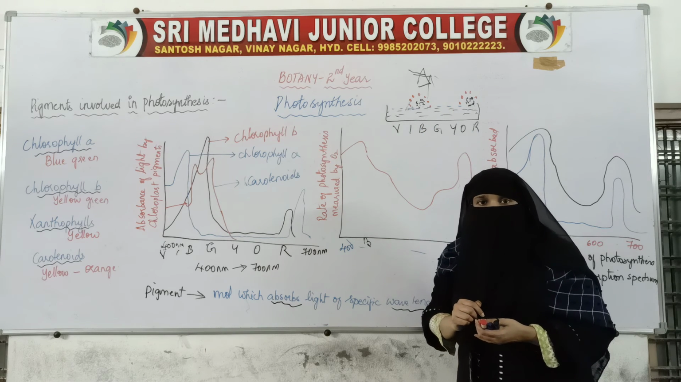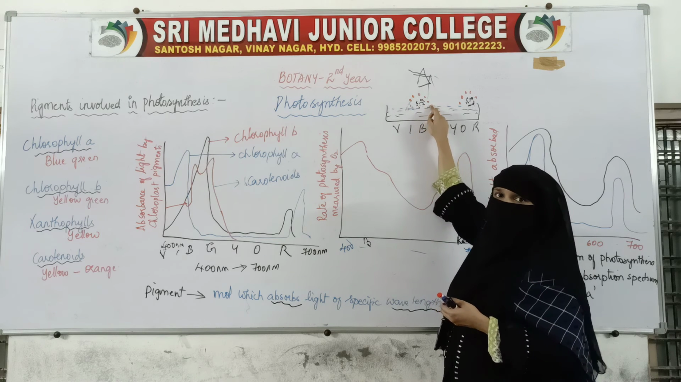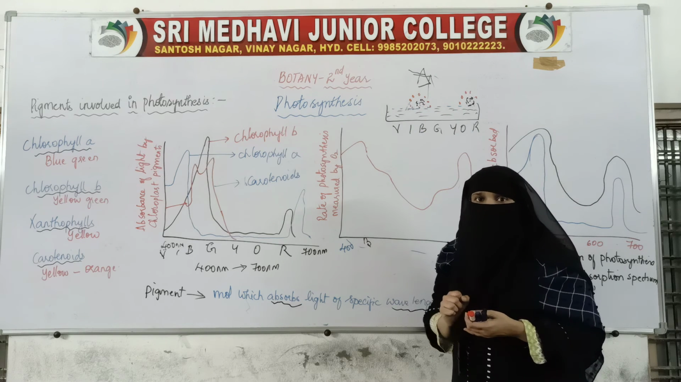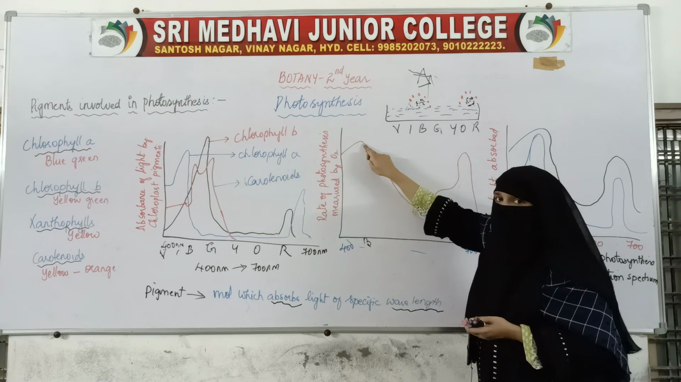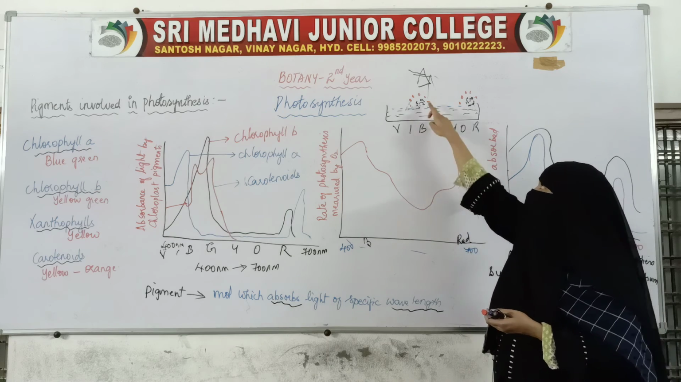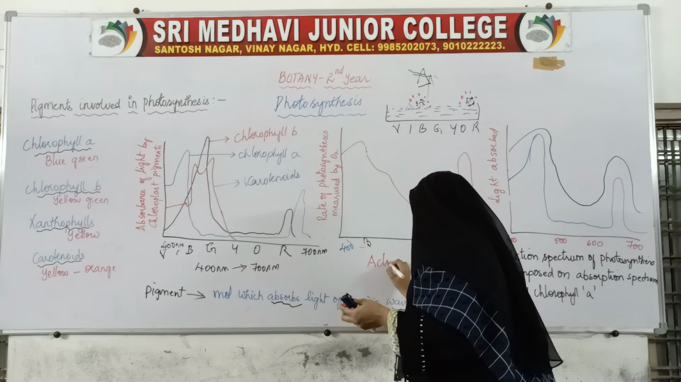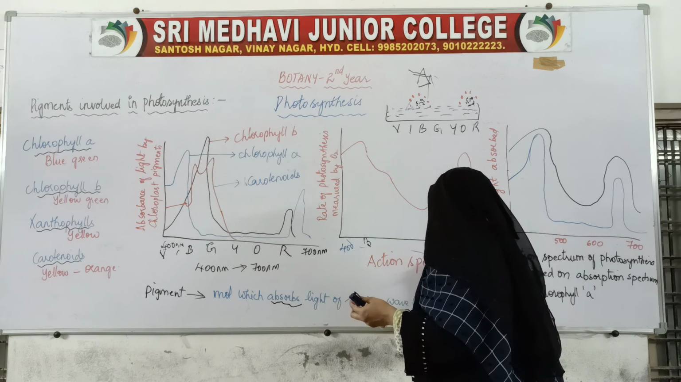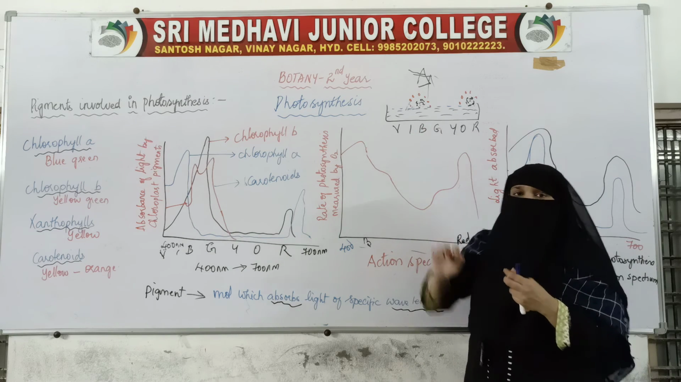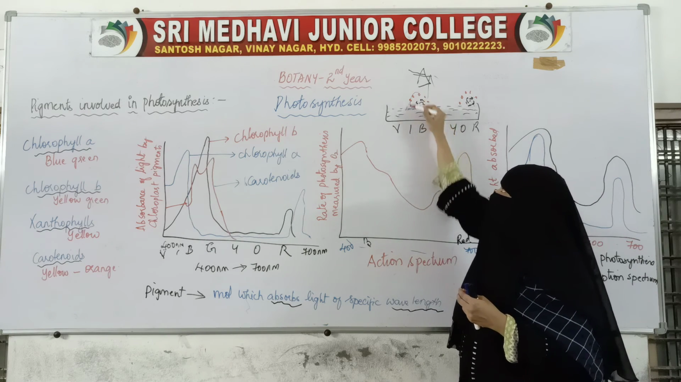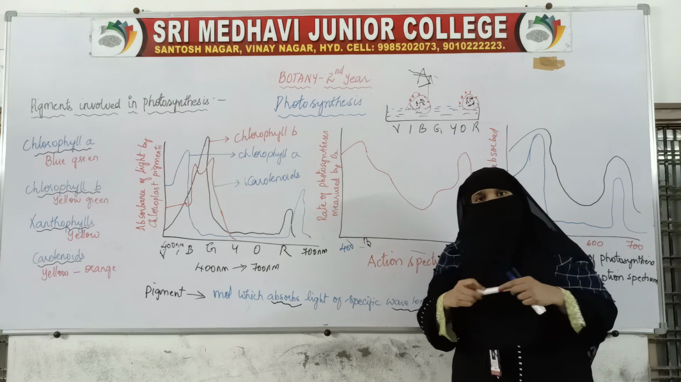And because of the performing of photosynthesis, what happens? Oxygen has been produced in the form of bubbles. So this shows that oxygen production is also more at blue region and red region. So this is the graph showing the action spectrum. Action spectrum: where is action taking place in the spectrum? Action is taking place at blue light region and red region.